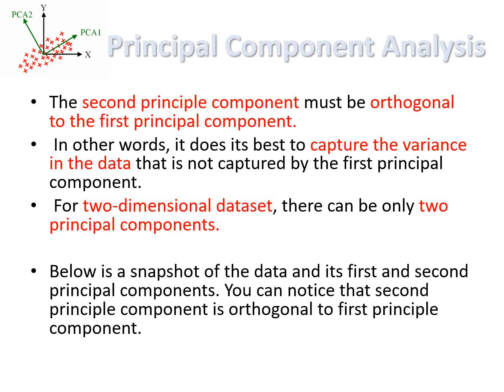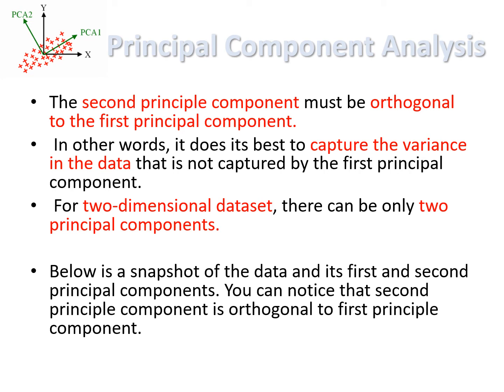The second principal component must be orthogonal to the first principal component. I already told you that the first principal component accounts for the maximum variation in the original data. Wherever the first principal component is located, the second should be orthogonal to it, so that the second principal component accounts for the orthogonal data's maximum variation.